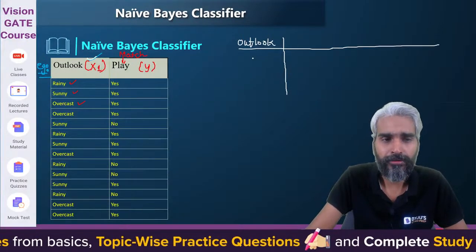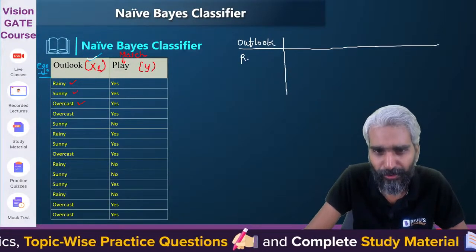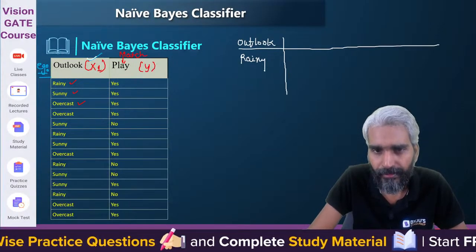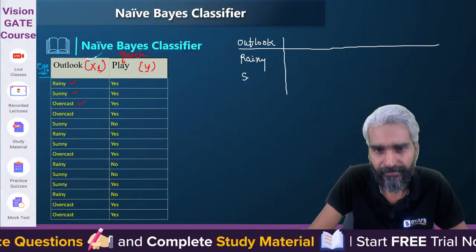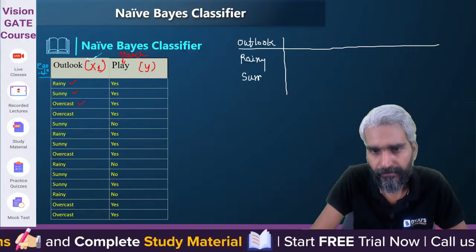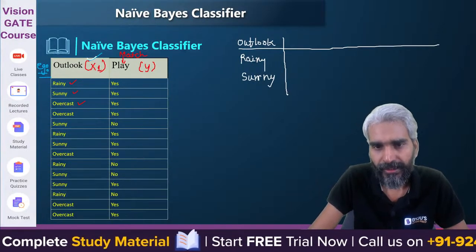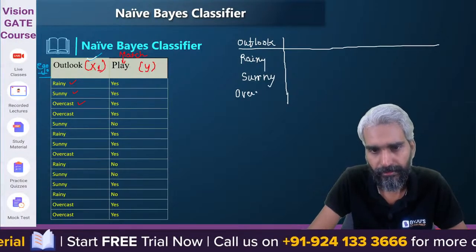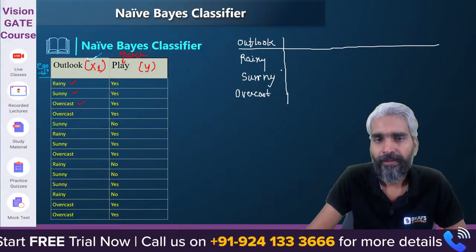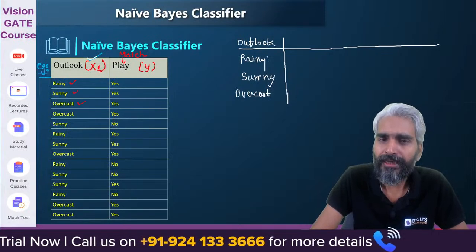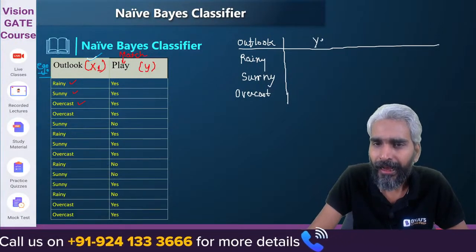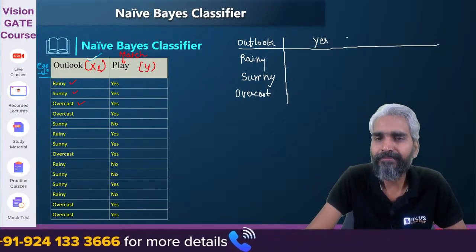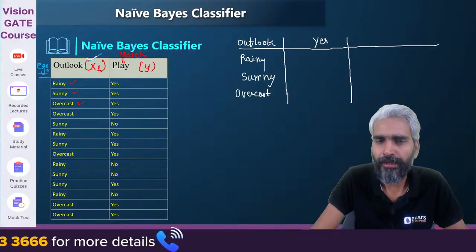Now, the outlook may be rainy, it may be sunny, and it may be overcast. When the outlook is rainy, how many times is the match actually played?